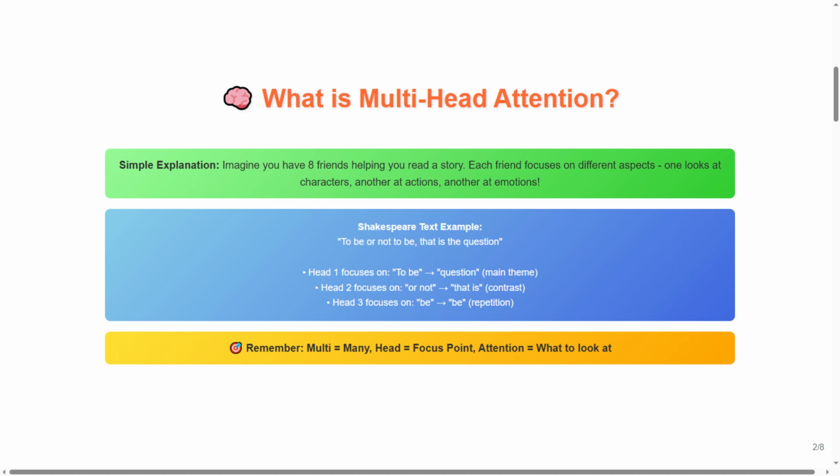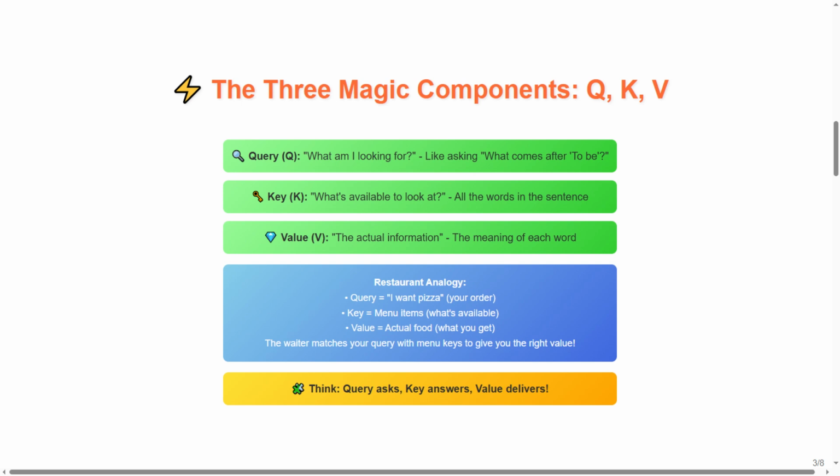The three magic components: Q, K, V. First, query Q. What am I looking for? Like asking, what comes after to be? Second, key K. What's available to look at? All the words in the sentence. Third, value V. The actual information, the meaning of each word.